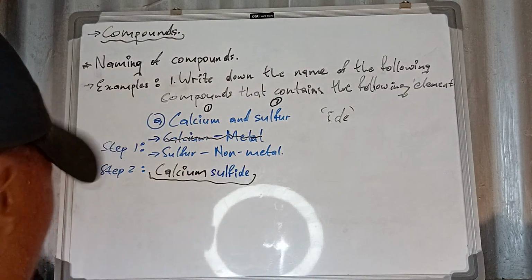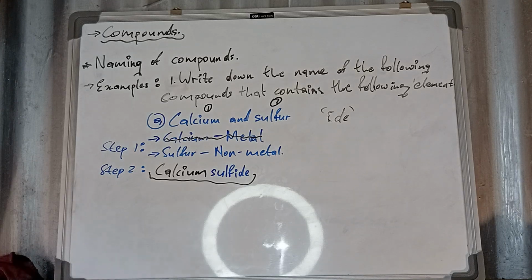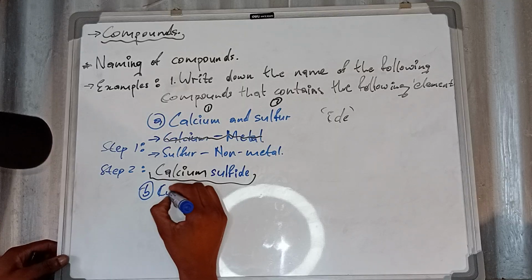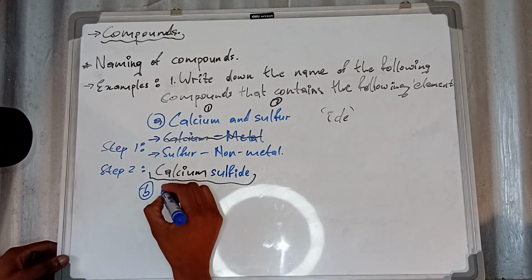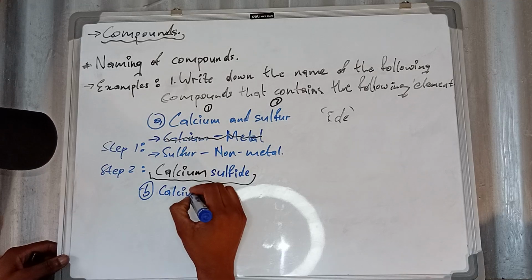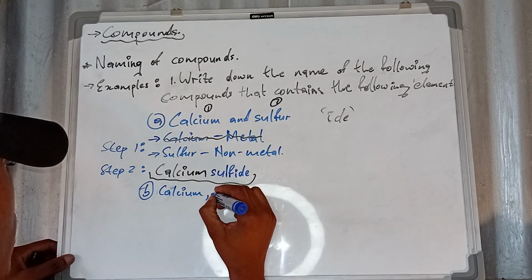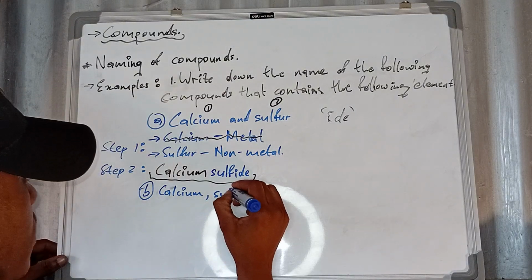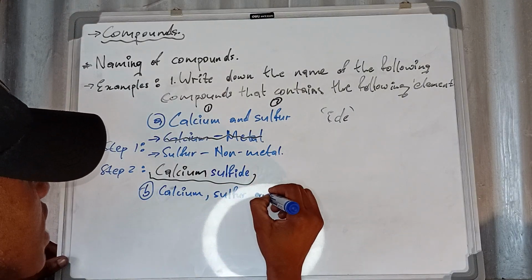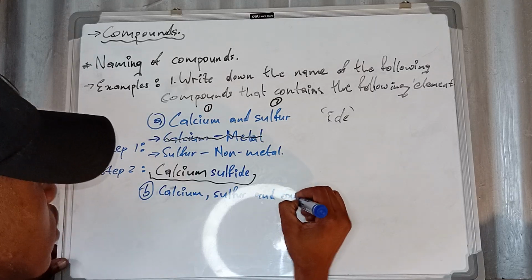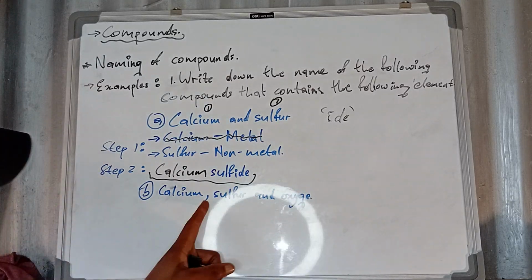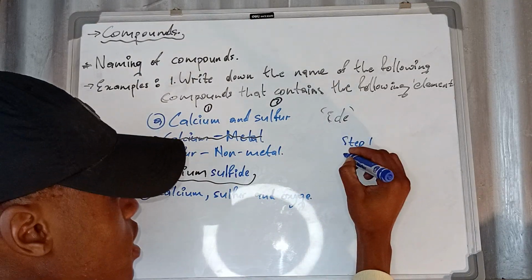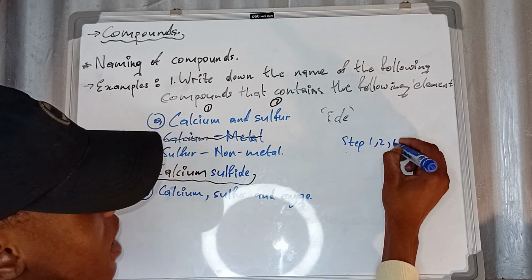Let us do another example, a quick one. Let us say now you have been given letter B, with calcium, sulfur again, and the last one is oxygen. All right, the only steps that you're going to follow are step number 1, step number 2, and step number 4.